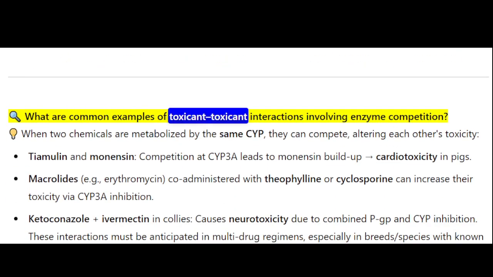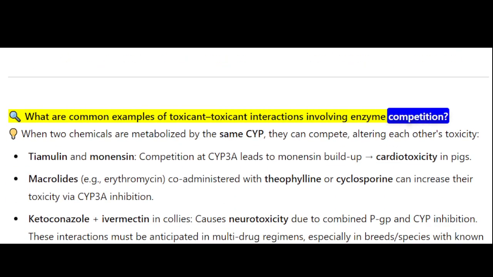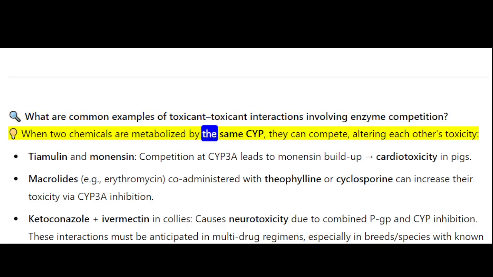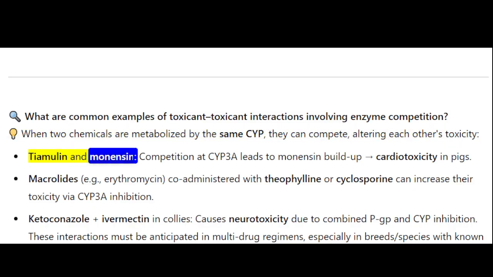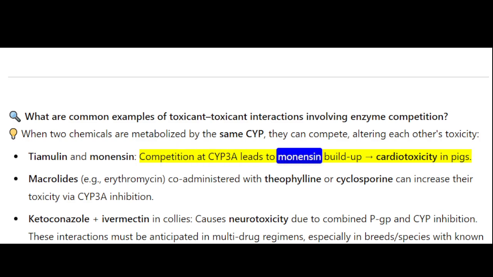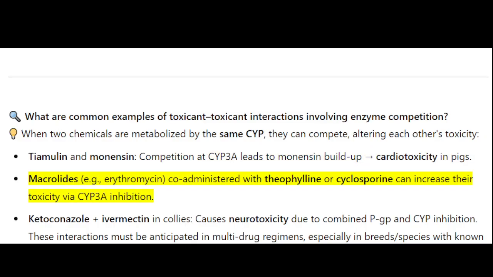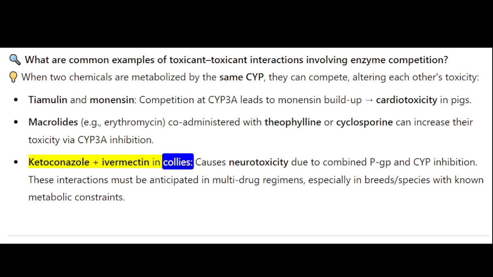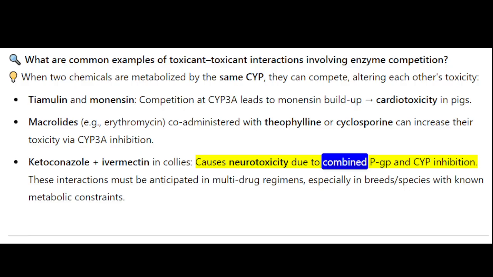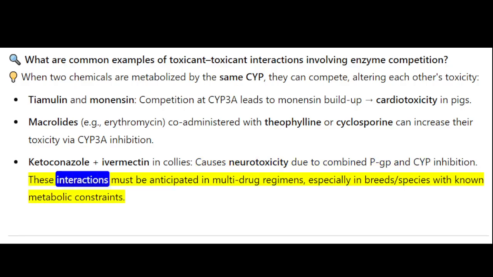What are common examples of toxicant-toxicant interactions involving enzyme competition? When two chemicals are metabolized by the same CYP, they can compete, altering each other's toxicity. Tiamulin and monensin: competition at CYP3A leads to monensin buildup and cardiotoxicity in pigs. Macrolides, for example erythromycin, co-administered with theophylline or cyclosporine can increase their toxicity via CYP3A inhibition. Ketoconazole plus ivermectin in collies causes neurotoxicity due to combined P-gp and CYP inhibition. These interactions must be anticipated in multi-drug regimens, especially in breeds and species with known metabolic constraints.